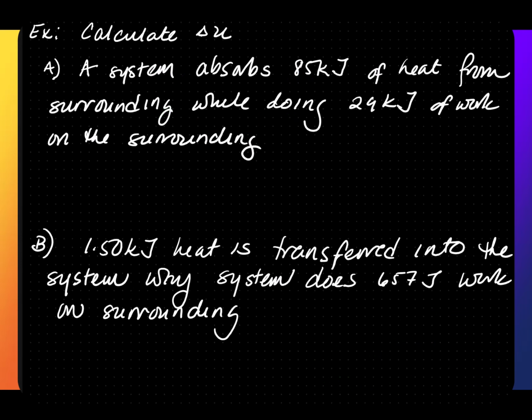So in the following problems, we're going to calculate delta U. It says the system absorbs 85 kilojoules of heat from the surrounding. Since it's absorbing, we know this is an endothermic process, so this is going to be positive, and it is heat, so this is Q. From the surrounding while doing 29 kilojoules of work on the surrounding. So we know this is W. Since the system is doing the work, this is going to be negative. So delta U is equal to Q plus W.